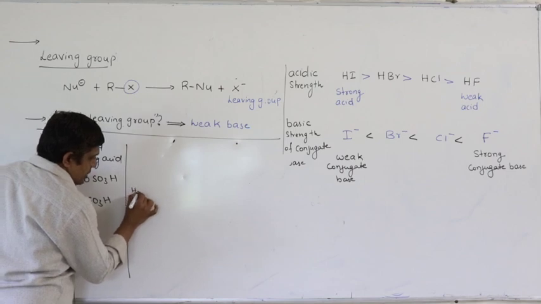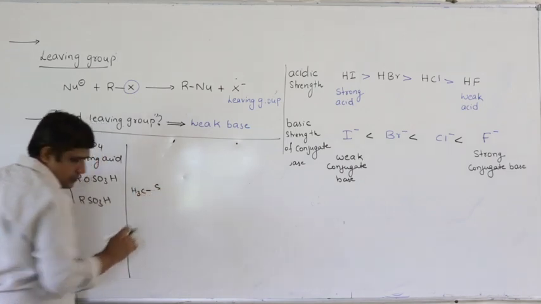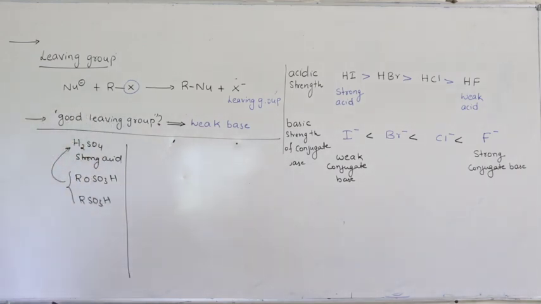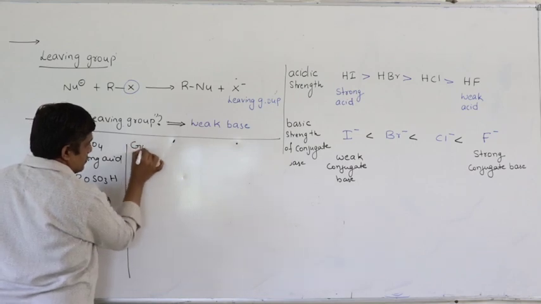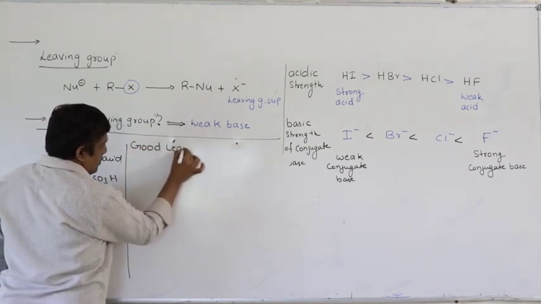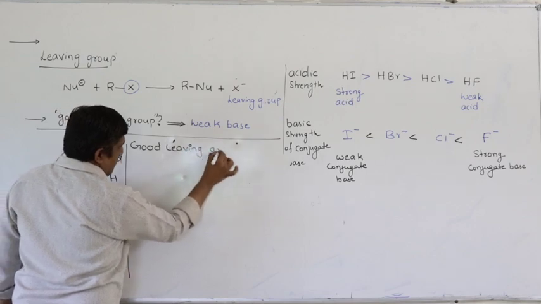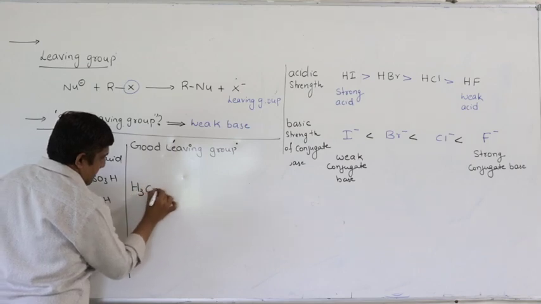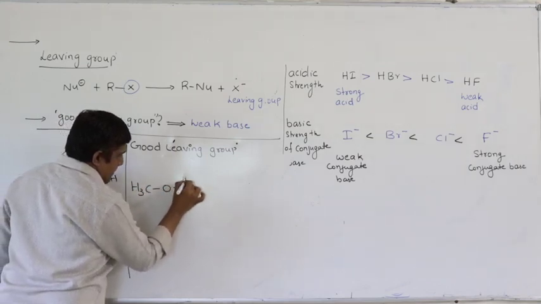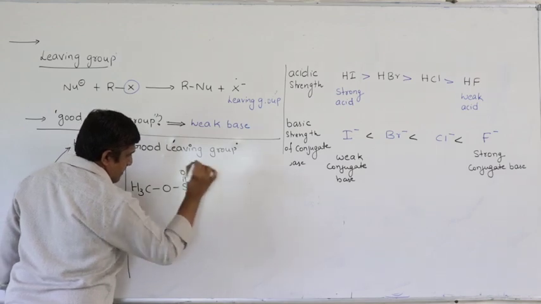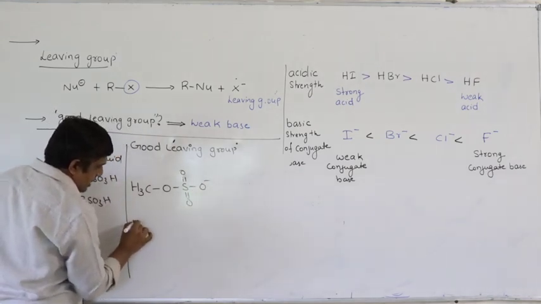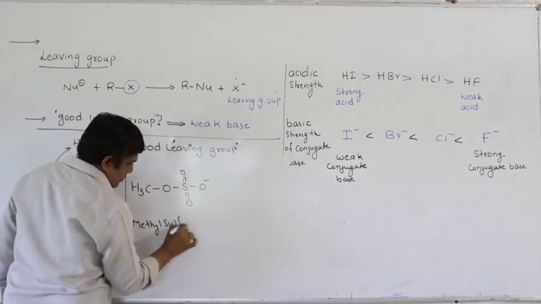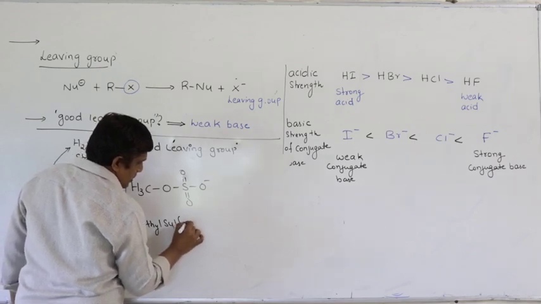Suppose I take CH3, so what is the name of this? Methyl sulfonate ion. Sulfate ion.